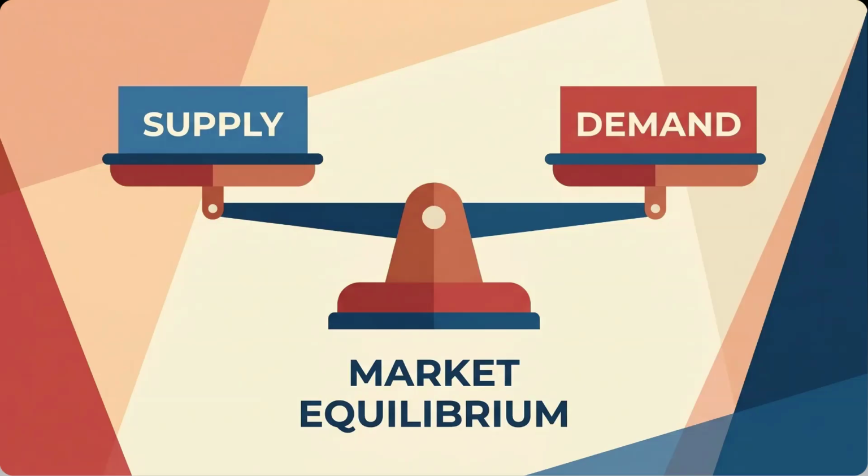Consider a market where the price is $8. At that price, 800 units are demanded and 800 units are supplied. Demand equals supply. This is equilibrium. Equilibrium helps allocate resources efficiently, guide production decisions, and reduce waste.